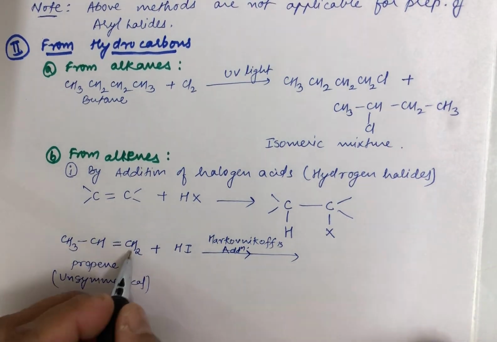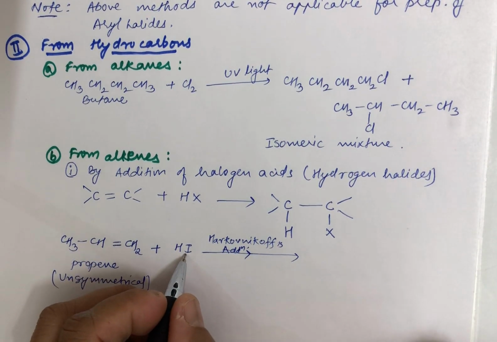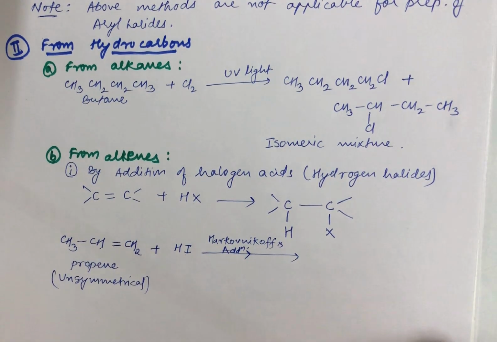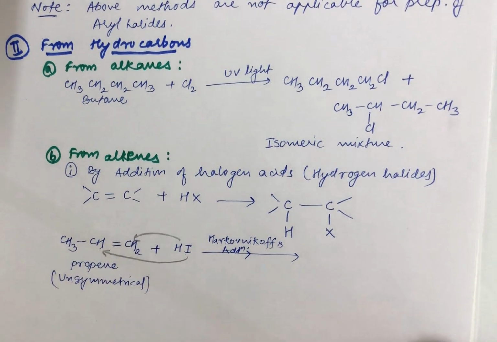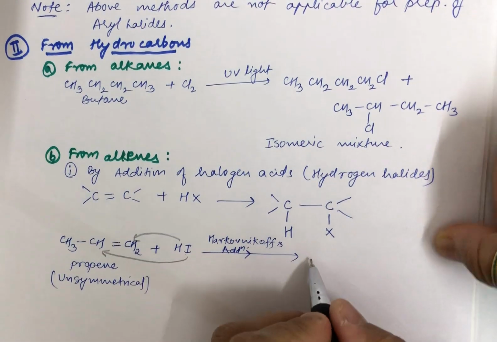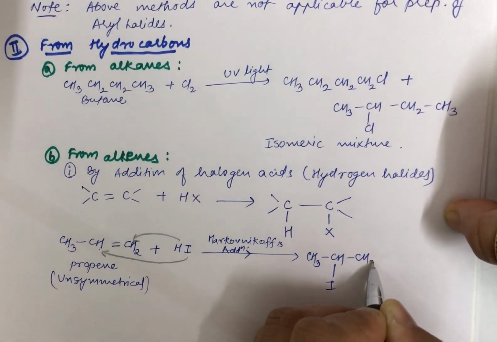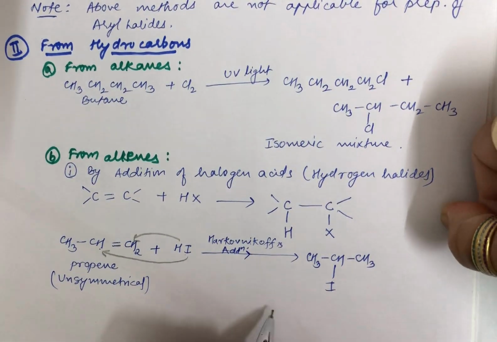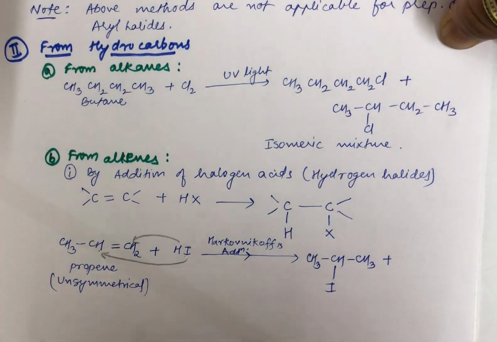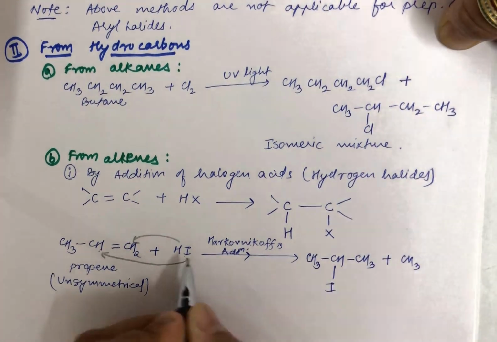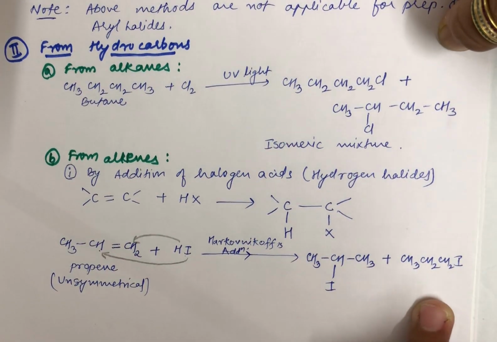You can see obviously HI will be added to these 2 carbons. But this carbon is having 2 hydrogens, this carbon is having 1 hydrogen. So iodine here will be added to the carbon which is having less number of hydrogen atoms attached to it. I hope you are able to understand what I mean to say. H will be then added to the other carbon. So in this case, the product which will be formed will be like this. Now do you think that this will be the only product formed? Students, no. Other product vice versa can also be formed, where your I can be attached to your first carbon and hydrogen to the second. In that case, the product obtained would be this.